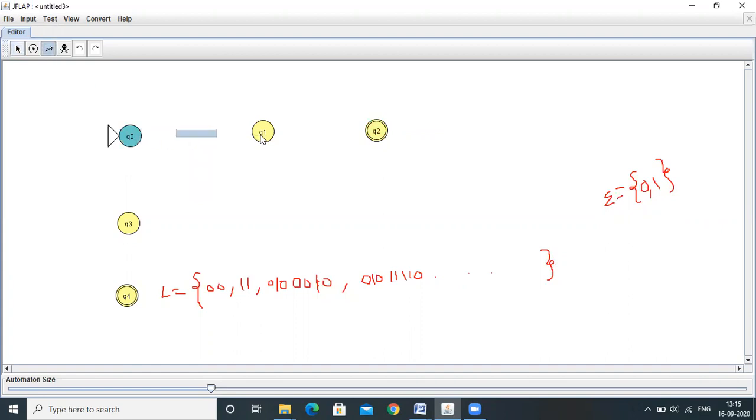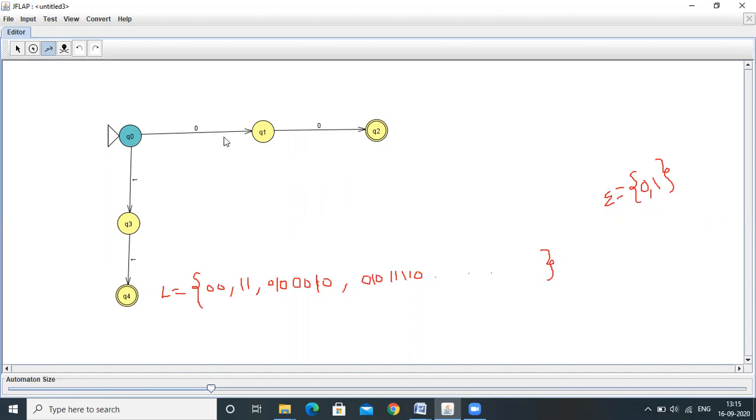Q0 on 0, it will go to Q1 state. Q1 on 0, it will go to Q2 state. Q0 on 1, it will go to Q3 state. Q3 on 1, it will go to Q4 state. If it moves in this path, it will accept all the strings with 00 as a substring. If it moves in this path, it will accept all the strings with 11 as a substring.